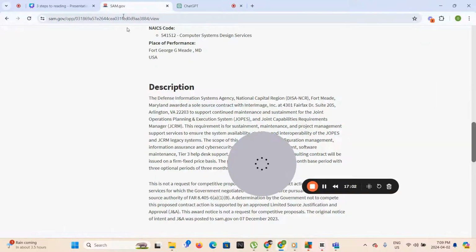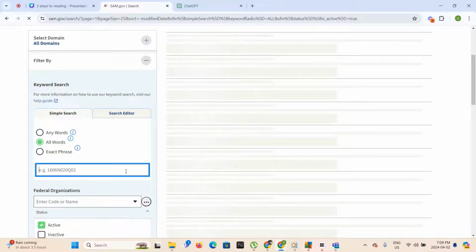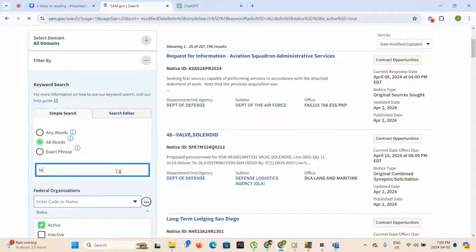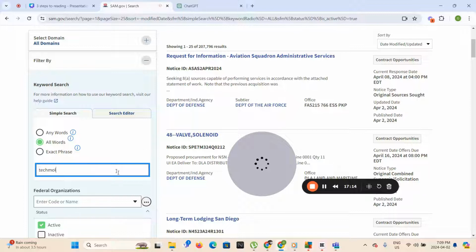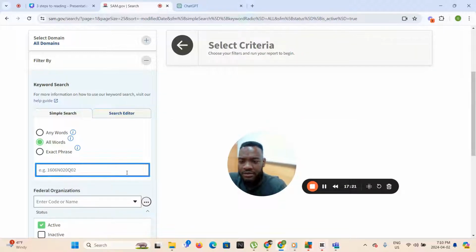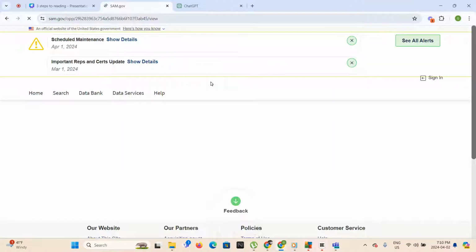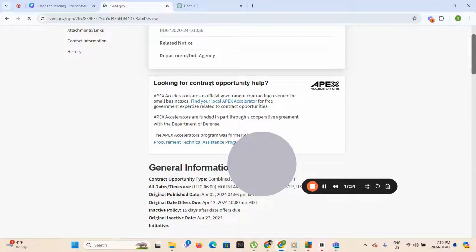Okay. But we're going to look for RFQs. We're going to look specifically for RFQs. So I'm coming back here again and I'm going to type in technology. And let's see if we can locate that particular RFQ. Oh, that's not how to spell technology. All right, guys, we have an RFQ here for laser systems. Okay. We've decided that this is an RFQ.